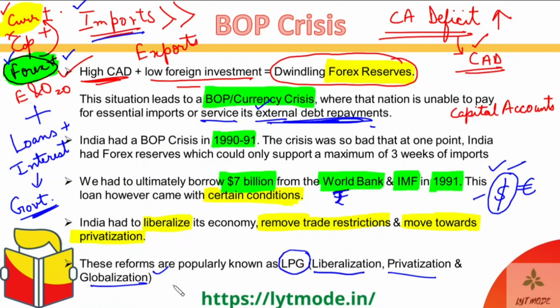Why did we have to do all of that? The reason was this BOP crisis which India went through. And these LPG reforms are also known as the New Economic Policy, or NEP, of 1991. So NEP, or the New Economic Policy.